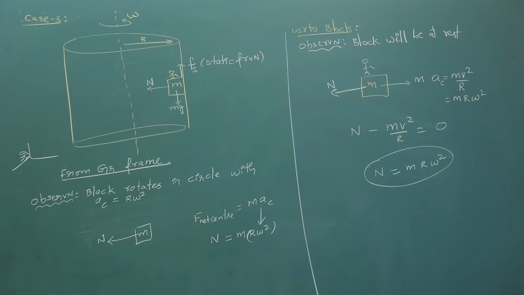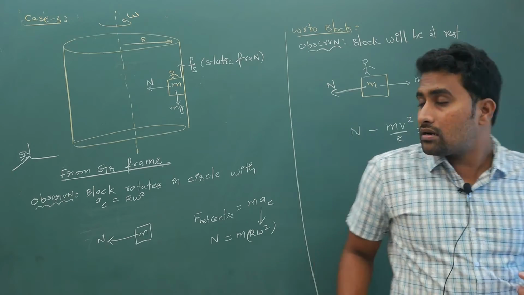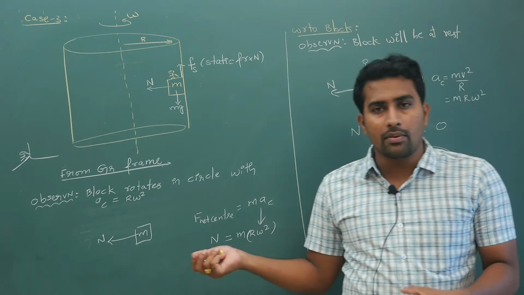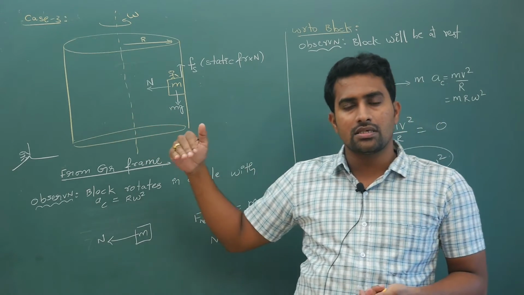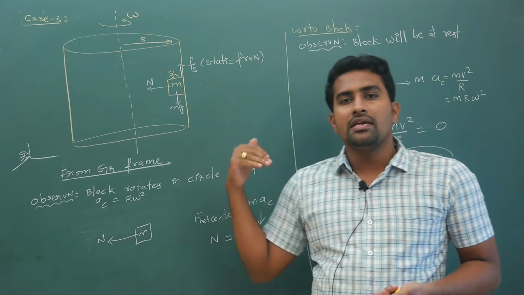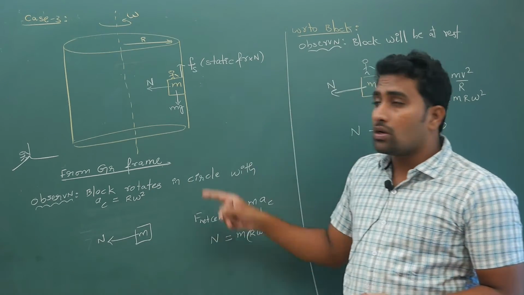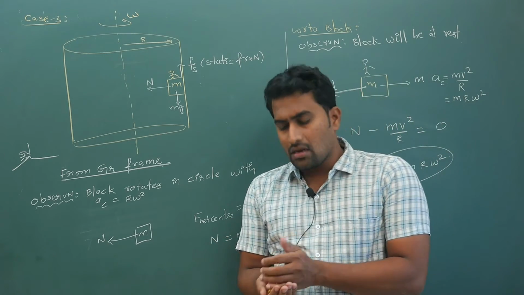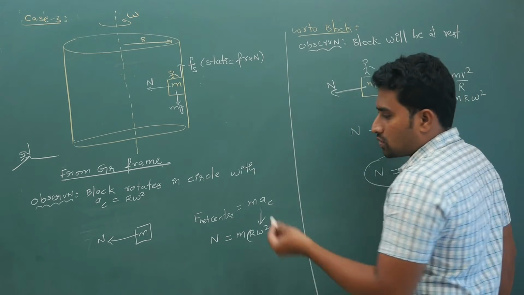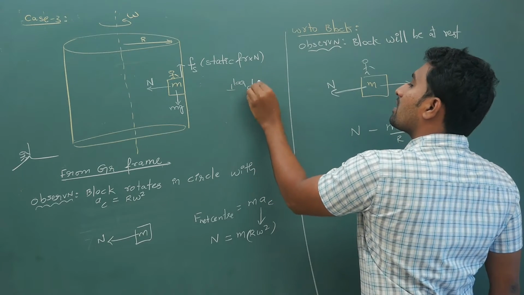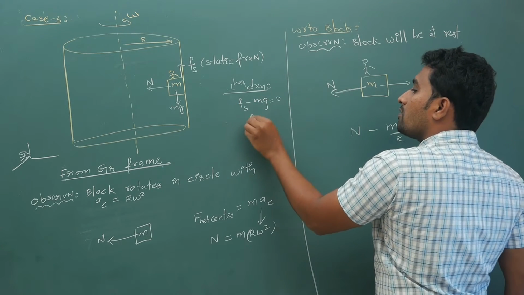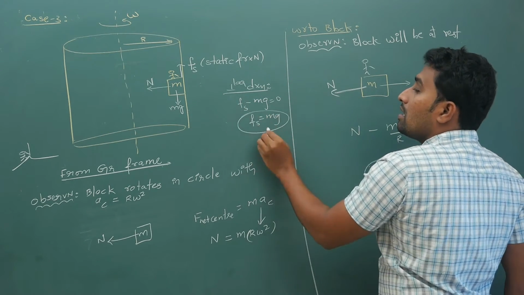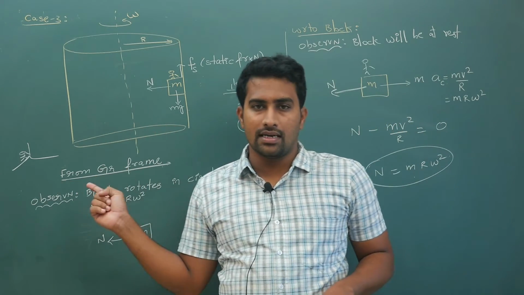Hope you have understood what I have tried to explain here and there are no doubts. Now I have talked about directions of equations. As I have told you, in circular motion you are always supposed to work in the radial direction and perpendicular to the radial direction. In the radial direction you write net force equal to m v square by r. Perpendicular to that, mostly net force is 0. So in the perpendicular direction, you write frictional force minus mg equal to 0, friction is equal to mg, provided the cylinder is exactly vertical like this.